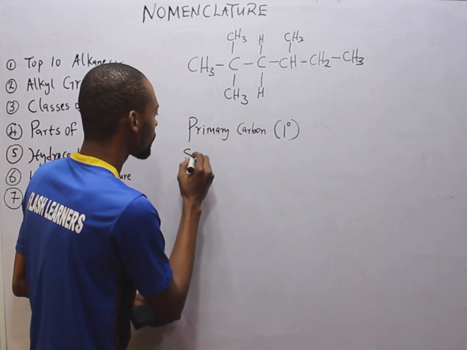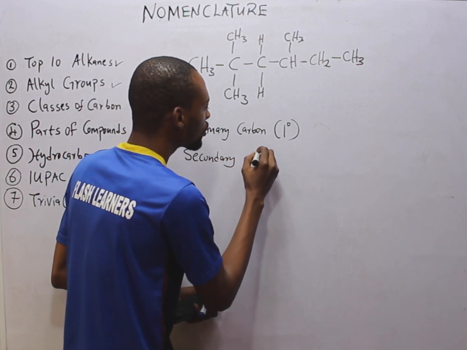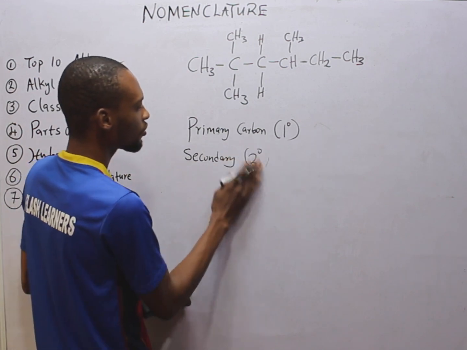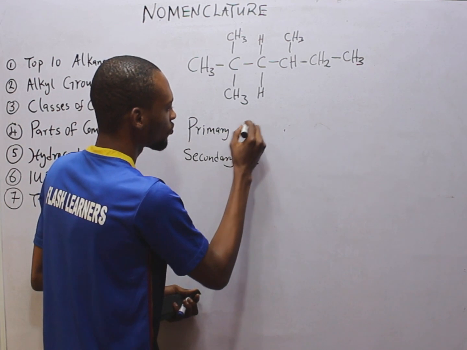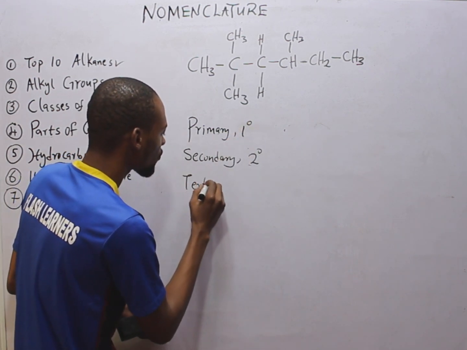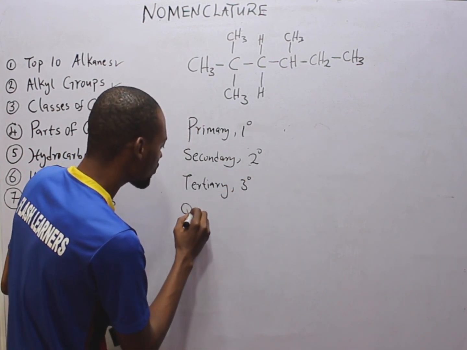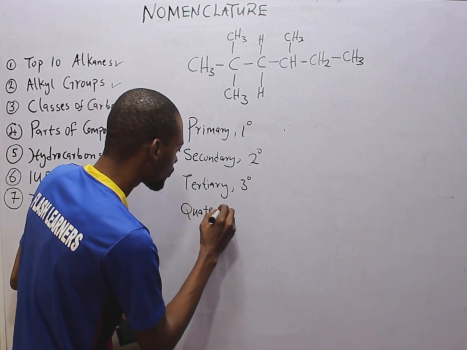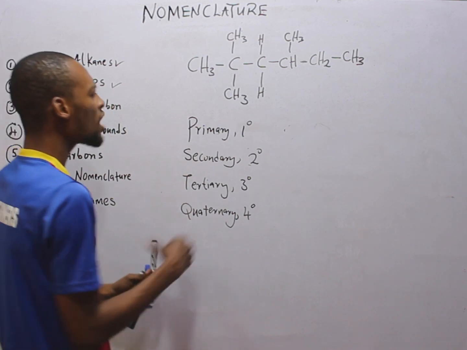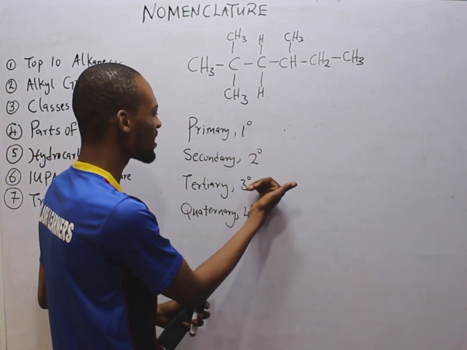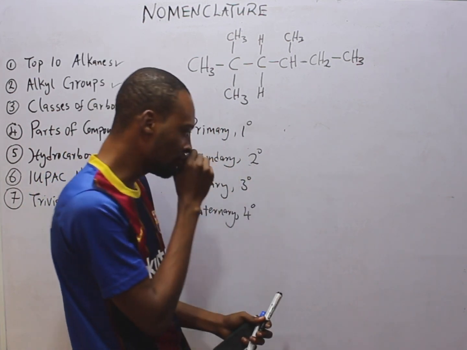We have secondary carbon, which is 2 with a degree sign, or we have tertiary carbon, and we have quaternary carbon. Now, what is primary carbon? What is secondary carbon? What is tertiary carbon? And what is quaternary carbon?